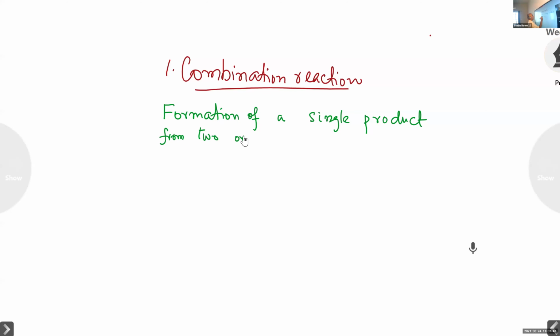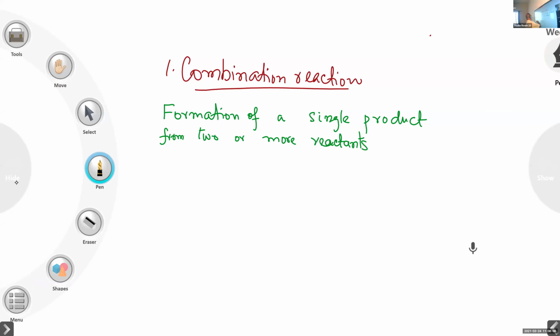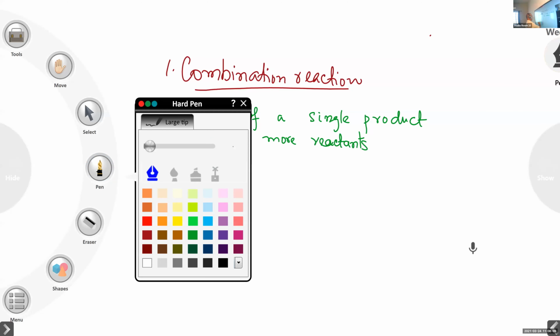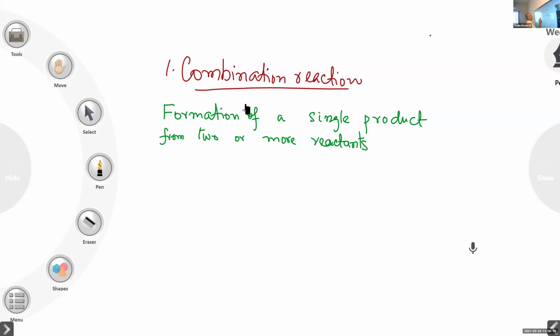The number of reactants is minimum two or more. But only one product, a single product, is formed, and that is a combination reaction.